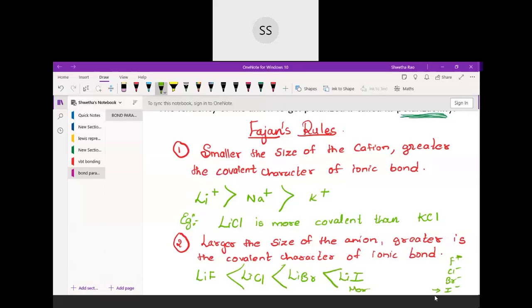Here it is iodine, because all of them are held with the same cation, but I have changed the anion. So which will give more covalent character? That will be lithium iodide. This will have more covalent character, and lithium fluoride will have less.